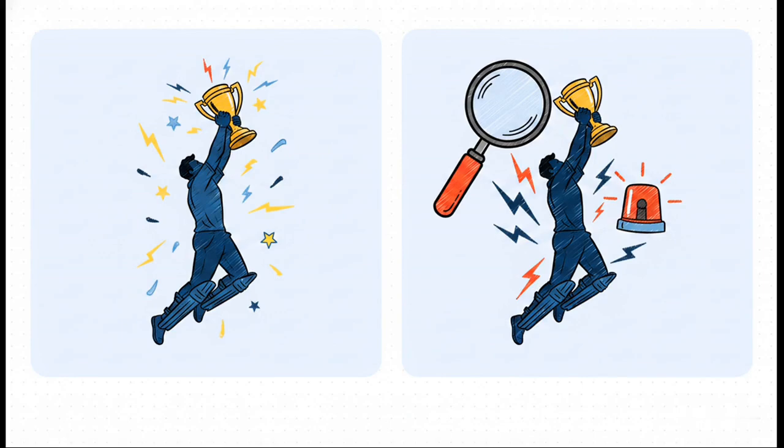Now, to really grasp the sheer magnitude of this explainer, you've got to consider the massive contrast here. On one side, we have the undisputed hero of 1983, the man who brought India its very first World Cup. He was elevated to this godlike status. Literally every child wanted to be him. But look at the flip side.